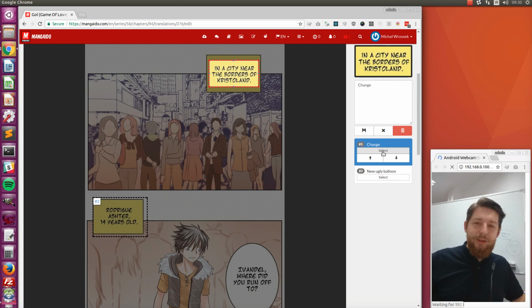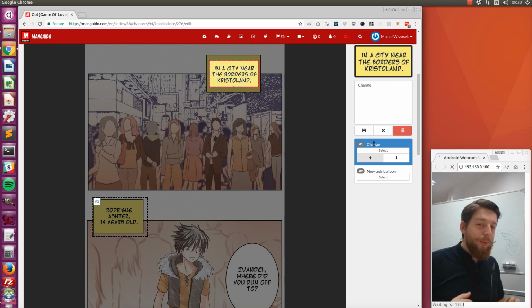If for some reason you make a mistake, you add, I don't know, a balloon that should be first, but you are adding it at the end of the translation, you can change the order with arrows. So you can move your balloon to the next position and change the order. A quick note, why is the order important?